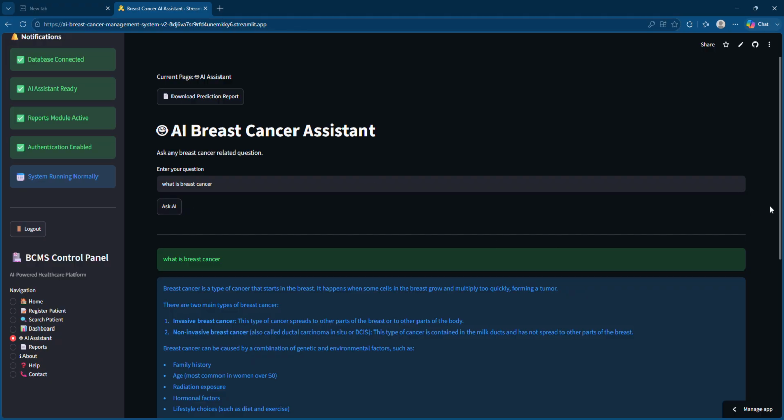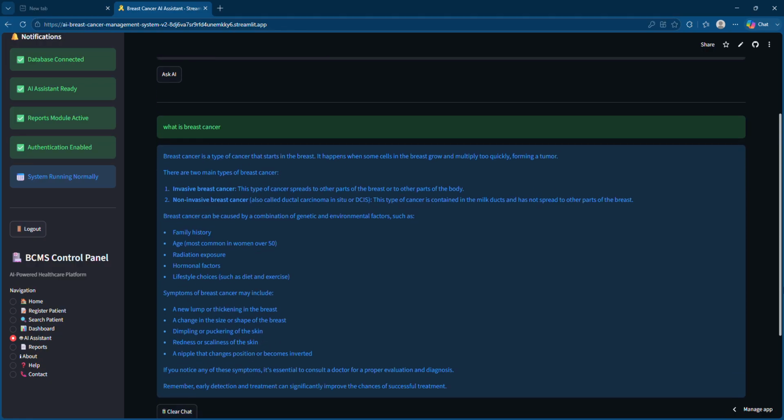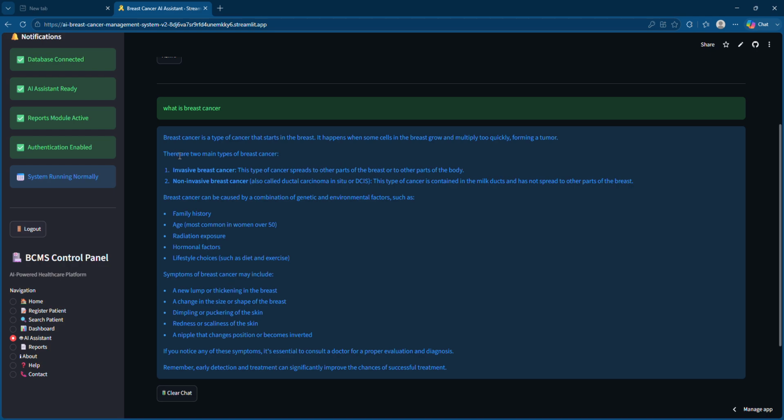Yeah, you can see here clearly it has told what is breast cancer. It happens when some cells in the breast grow and multiply too quickly, forming a tumor. There are two main types: invasive breast cancer and non-invasive breast cancer, also called ductal carcinoma in situ. And you can see everything has been explained crystal clear and in a very detail-oriented format, right?